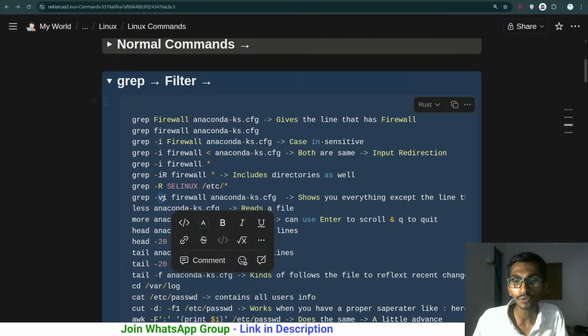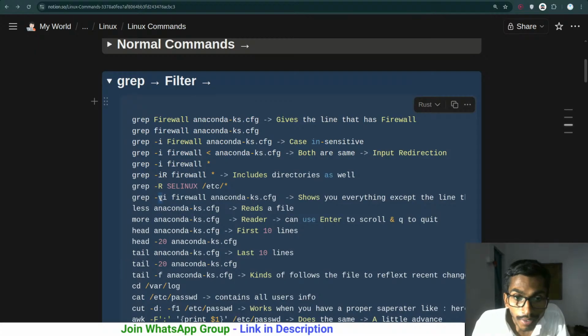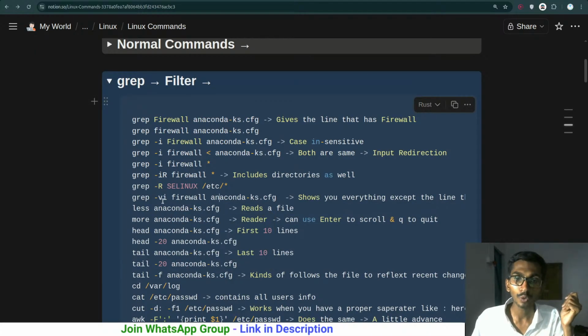Okay, so this particular thing we have gone through, and apart from this, the -v option is used mainly for showing everything except the line that has the pattern. It is not used for verbose. By the way, the v option is used for verbose in other commands as well, but over here it is mainly used for showing everything except what you are looking for.